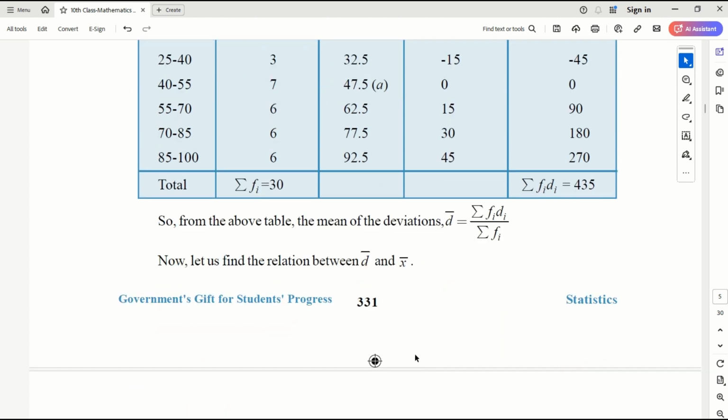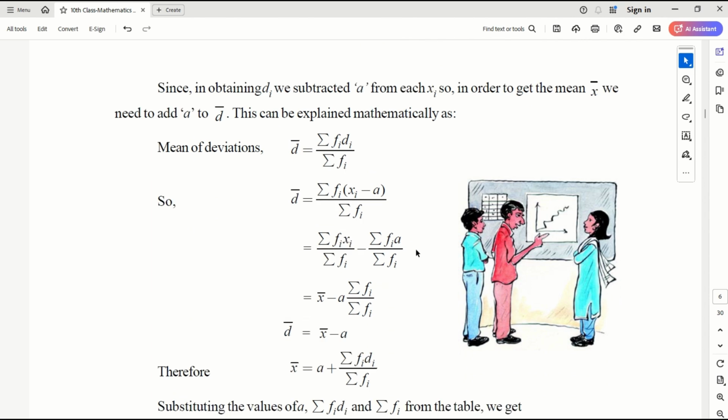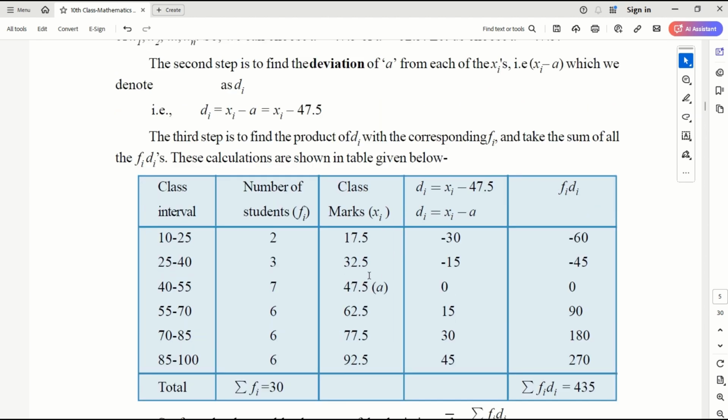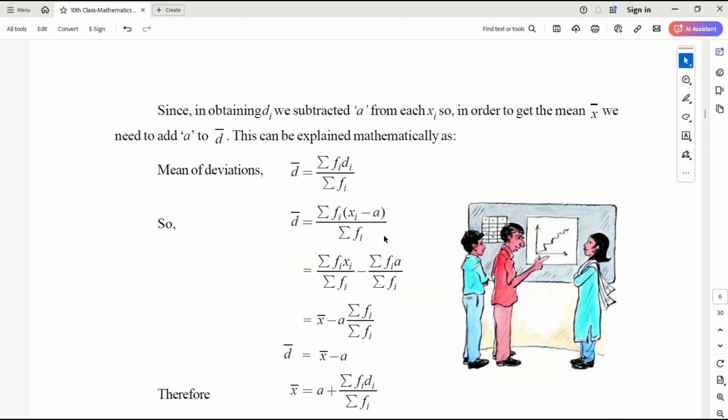Now let us find the relation between this deviation and xi, then we know how to calculate the mean. Di is xi minus a. That's what I have done, right? Every xi I took and subtracted the assumed mean. So I write di as xi minus a. Then it will become sigma fi xi divided by sigma fi, minus sigma fi a divided by sigma fi.